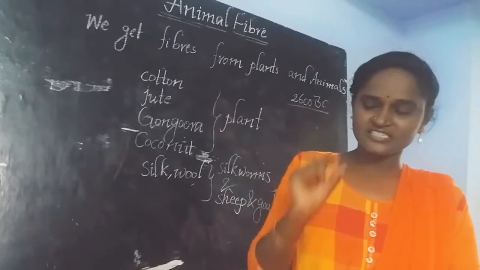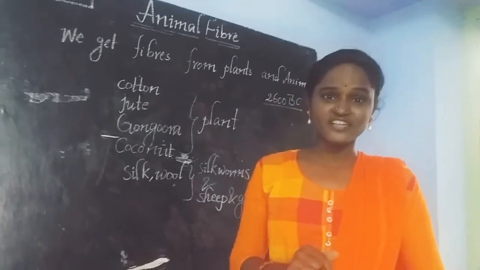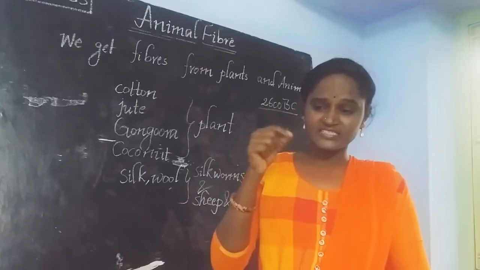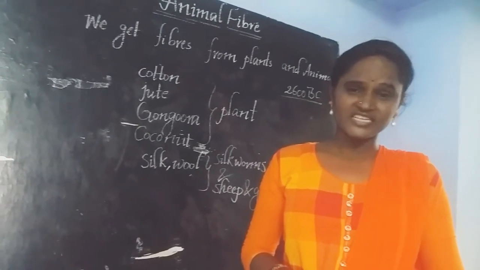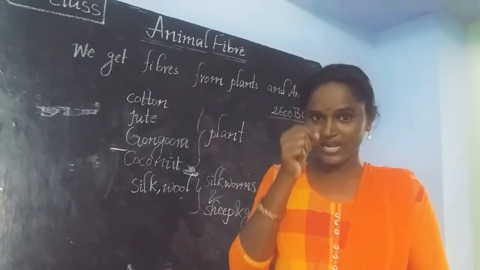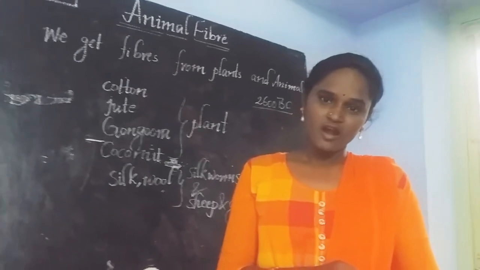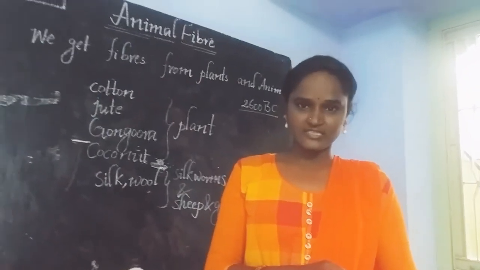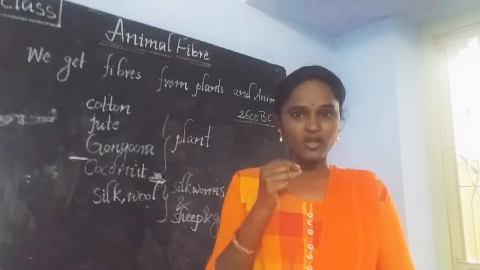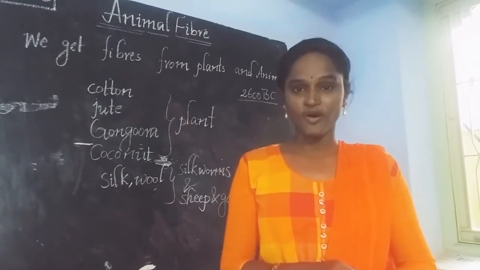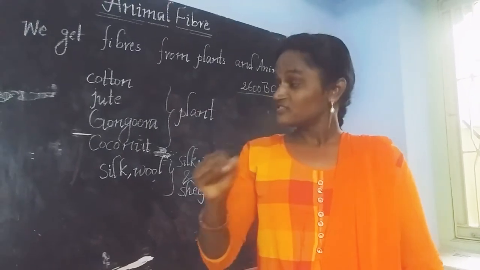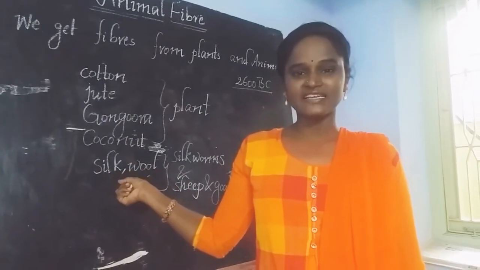She found that it was a somewhat hard ball-like structure covered by thread-like structures. Seeing that, she had interest to break that ball-like structure, but she failed to break it. By examining that ball-like structure, she prepared a thread from that ball, and that thread is called silk.